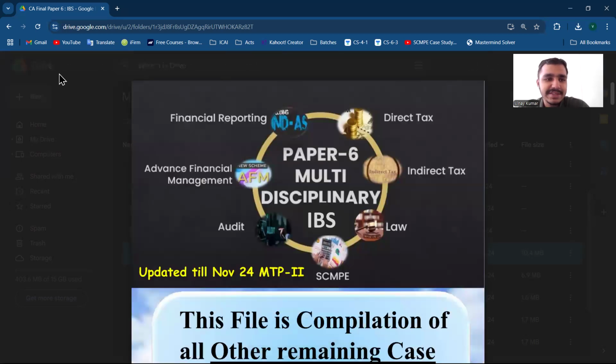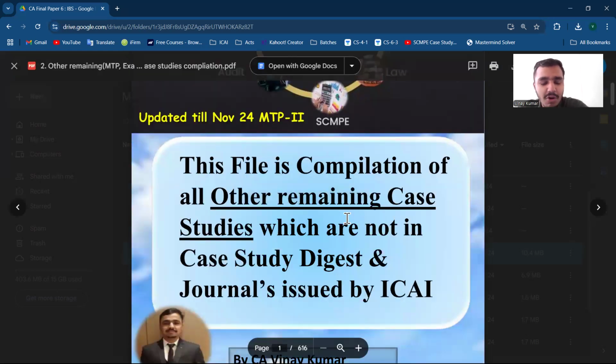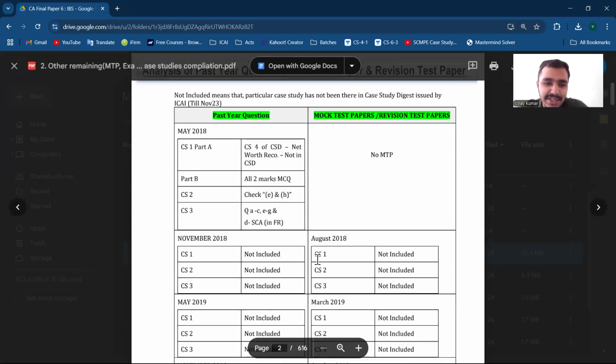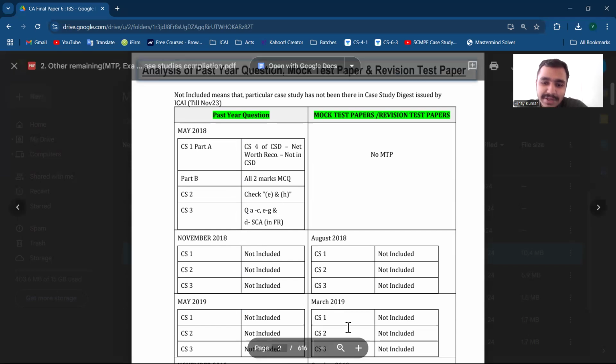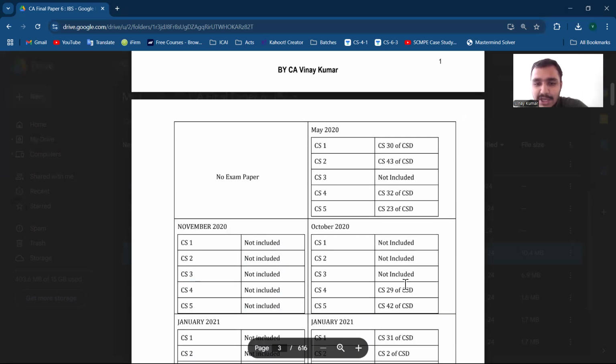Moving to the next file, this is the other remaining compilation that contains MTP, RTP, exam case studies and all the other case studies. Mainly these three compilations. And the initial sheet here shows whether any initial case studies are repeated or eliminated. For case study 4, that part is repeated, or if a case study has not been asked, I have written not included. That means not included in the case study digest only.